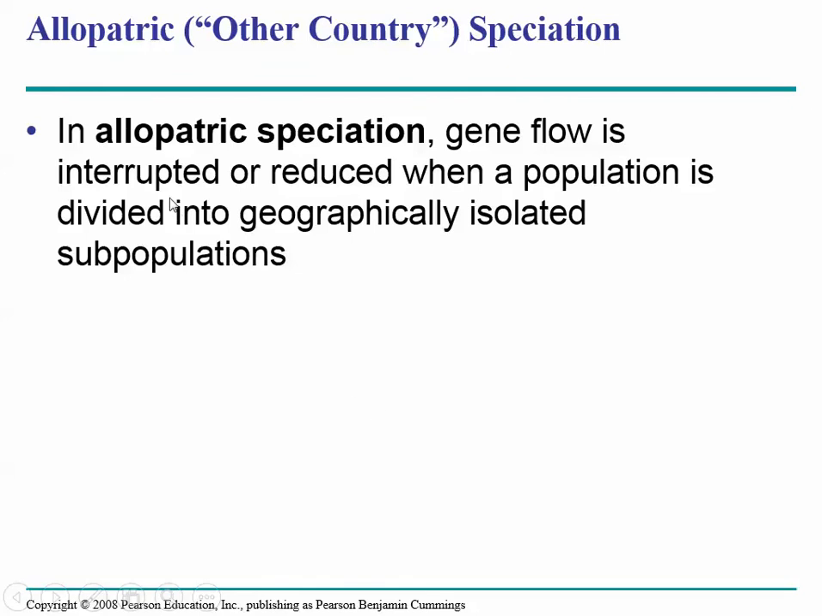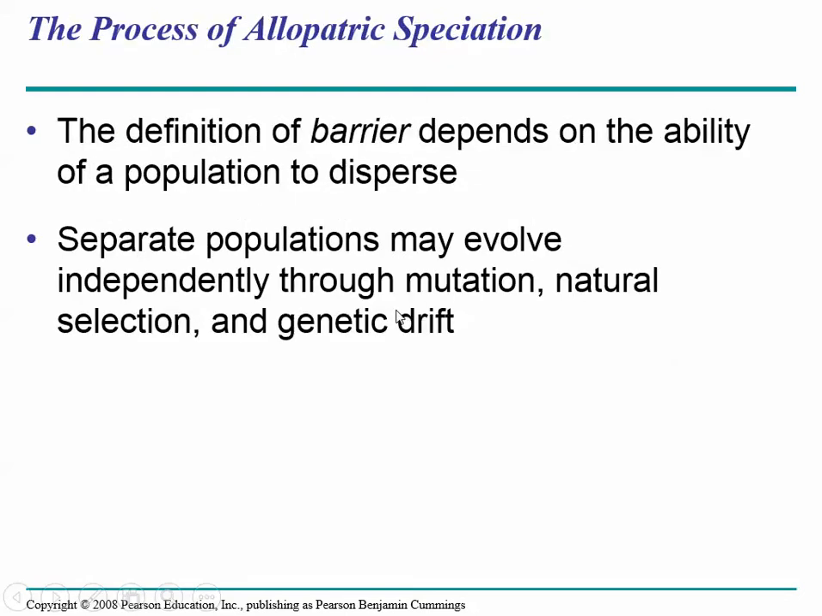All right, allopatric speciation: gene flow between the populations is interrupted by some sort of geographic barrier. And once the two populations are isolated by the geographic barrier, then natural selection can act differently on the two populations. You can also have different mutations occur in the two different populations, and if one population is small, you might have the allele frequency change due to genetic drift, which is just due to chance alone.